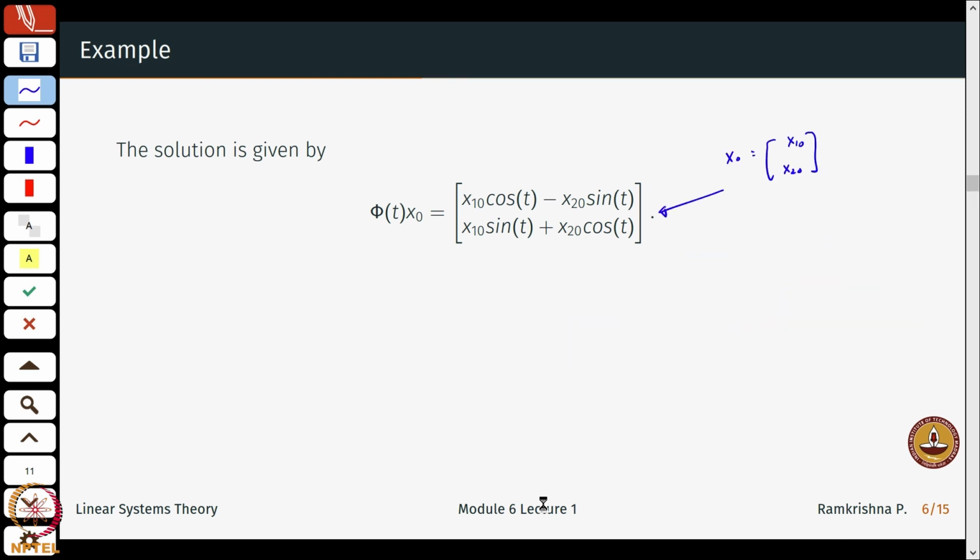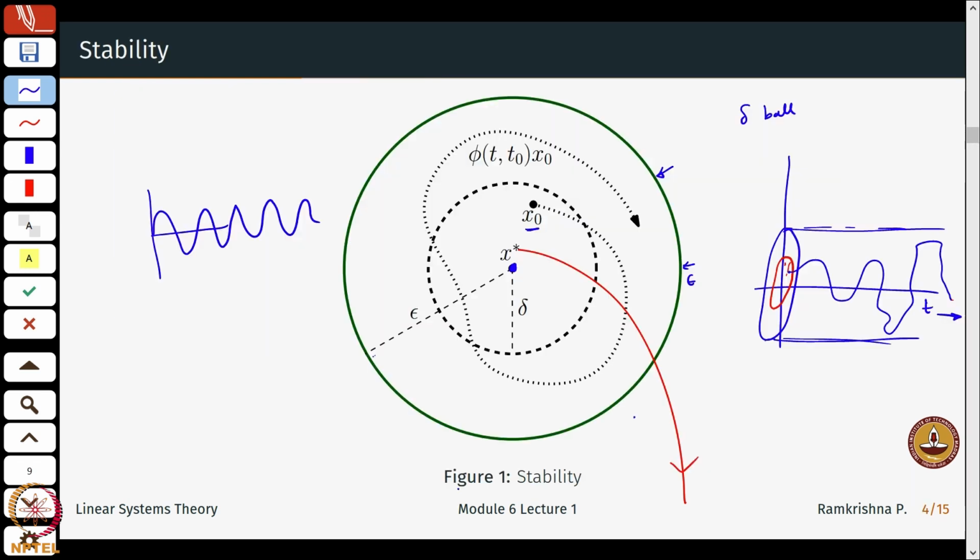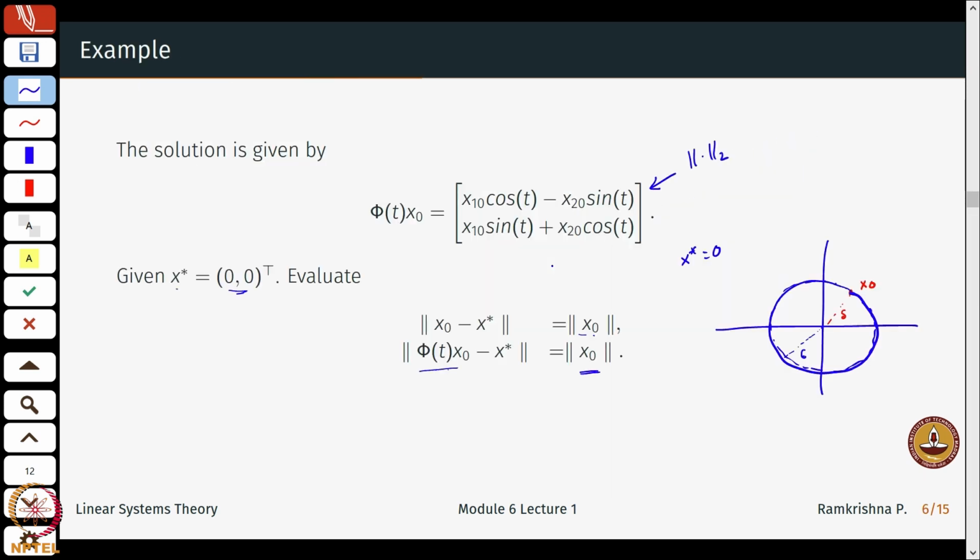That's what I mean when I draw these two pictures. I start with the initial condition at this point. So this is whatever is my initial condition. Then the solutions will just be circling around this, again of the same radius. Further, what if my initial condition is here?